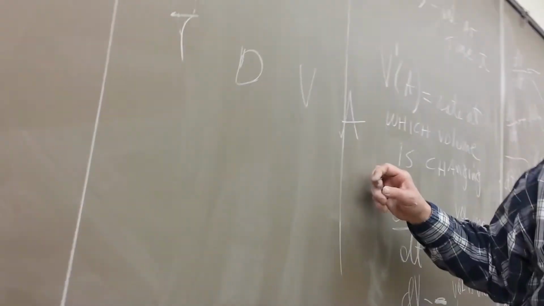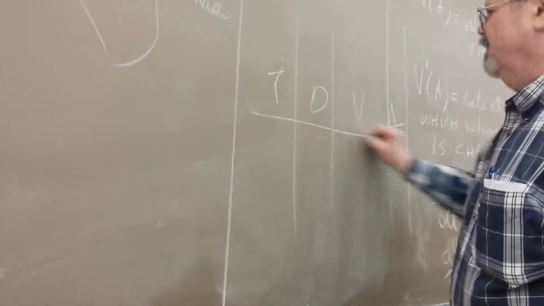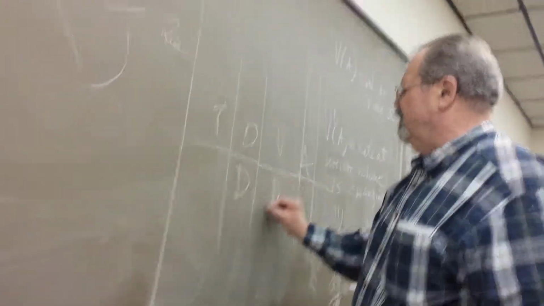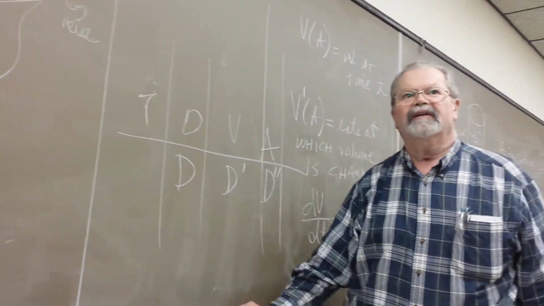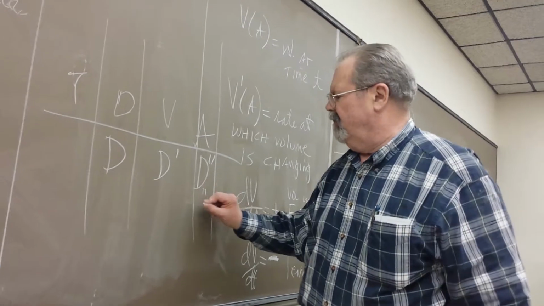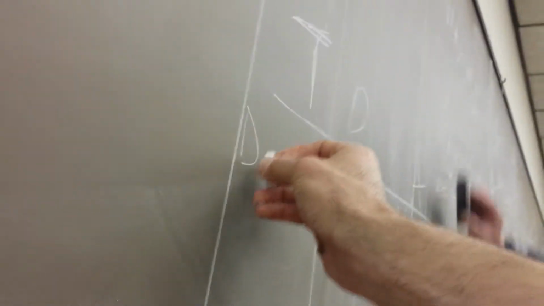Right. Your problem was the opposite. Derivative of velocity is acceleration. So if you're given distance, velocity is the derivative of the distance, acceleration is the derivative of the velocity. So right, time, distance, velocity, acceleration. And these are the derivatives down here. Here's my way of organizing.